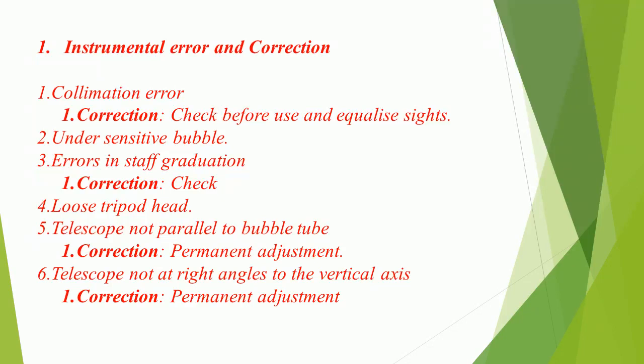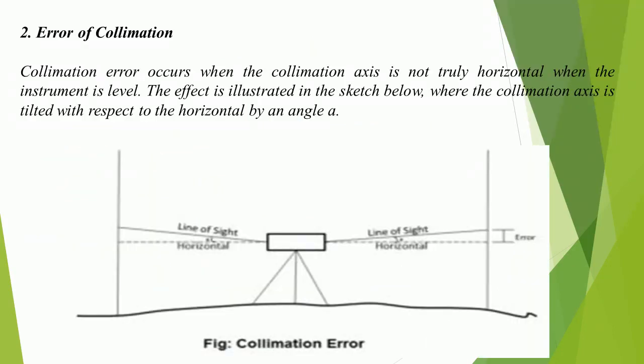Collimation error. Correction: check before use and equalize sights. Undersensitive bubble. Errors in staff graduation. Correction: check. Loose tripod head. Telescope not parallel to bubble tube. Correction: permanent adjustment. Telescope not at right angles to the vertical axis. Correction: permanent adjustment.